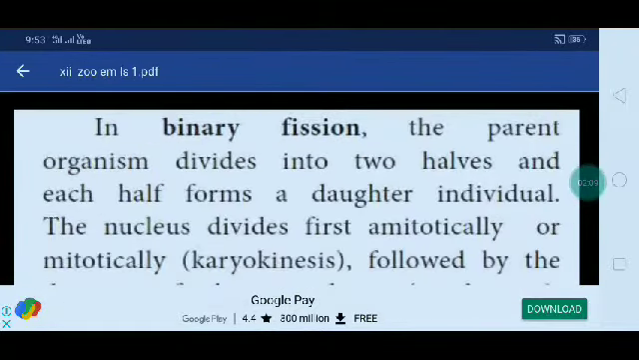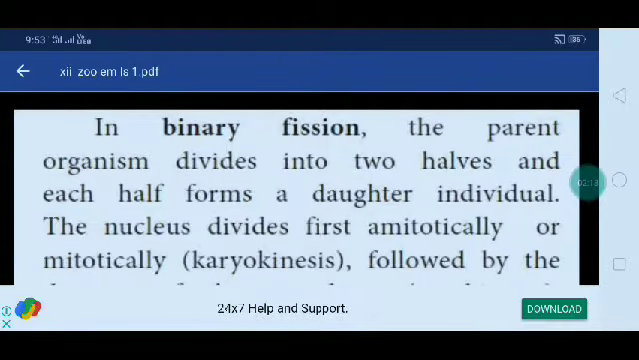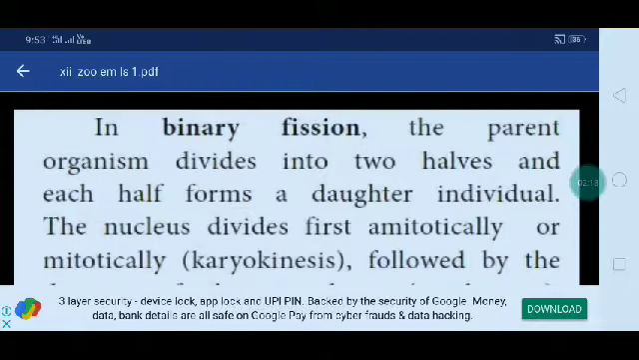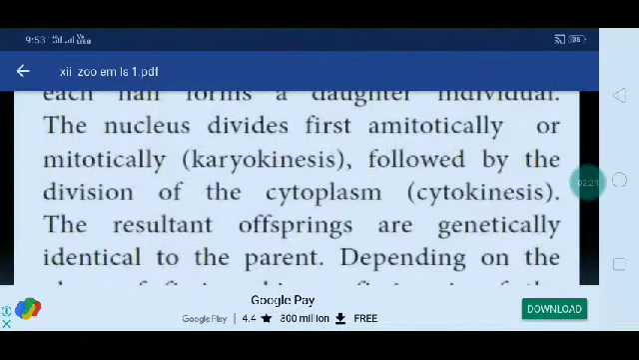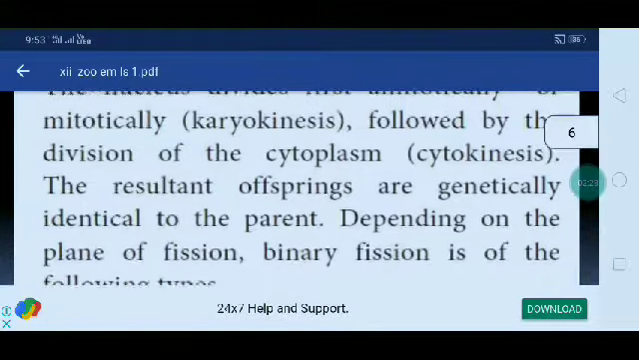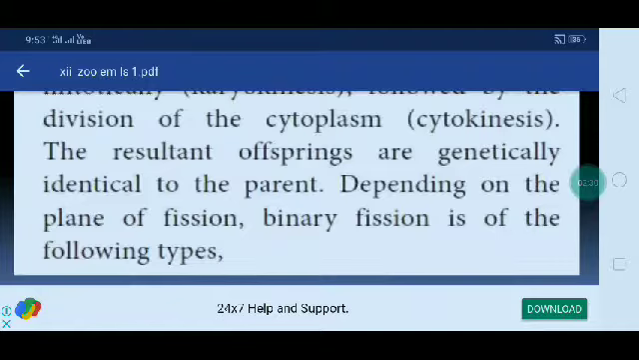Here, binary fission: Amoeba is a good example. The parent organism divides into two halves and each half forms a daughter individual. The nucleus divides first, amitotically or mitotically, karyokinesis occurs, followed by division of the cytoplasm. The resultant offspring are genetically identical to the parent.